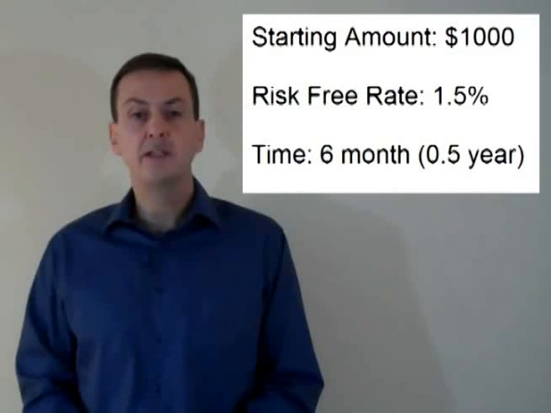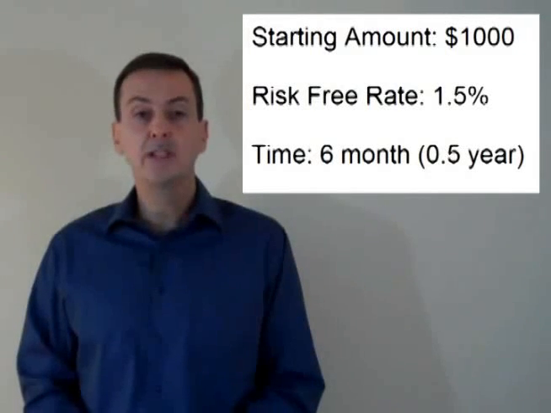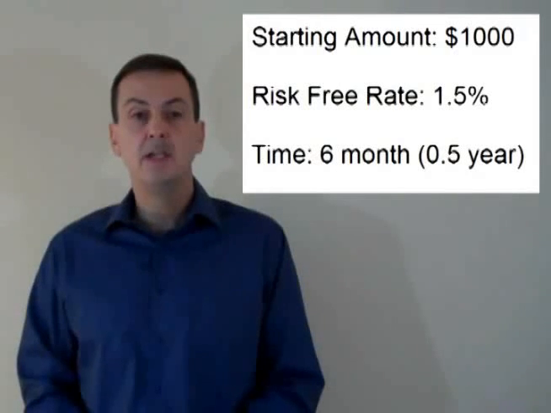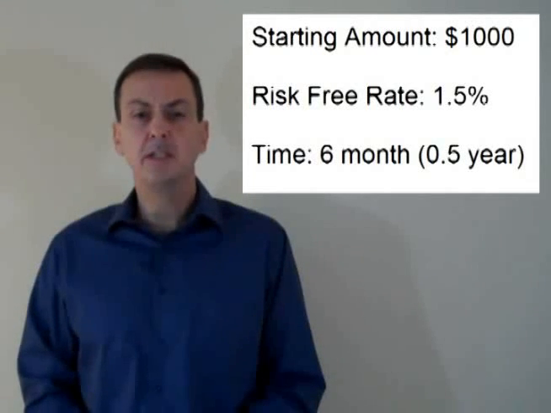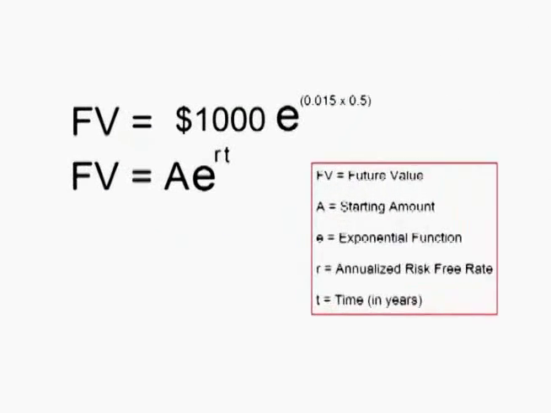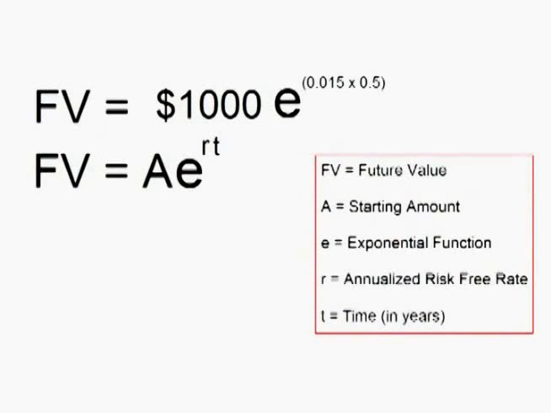We start with $1,000. For this example, we are going to say that the interest rate on a 6-month bond is 1.5% annualized. Therefore, the starting amount is $1,000, the risk-free rate is 1.5%, and the time is 6 months. We want the time expressed in years, so the time is 0.5 years. We get future value equals $1,000 times the exponential function raised to the power of 0.015 times 0.5. Let's solve that on a calculator.